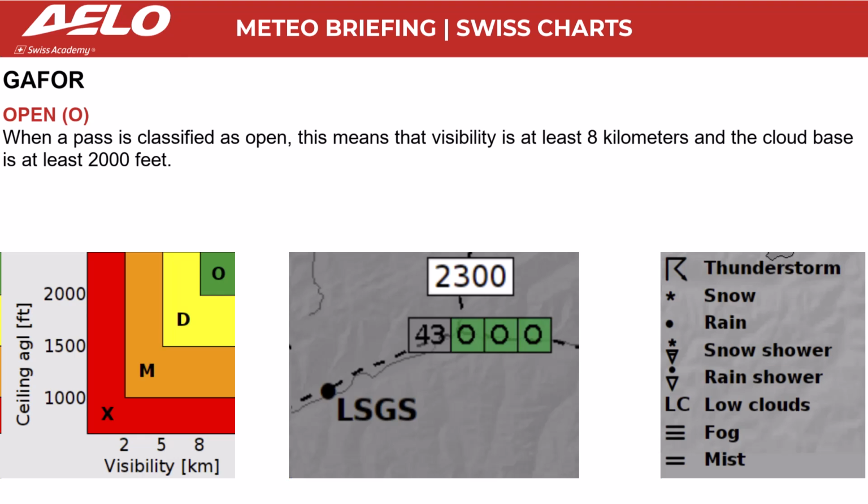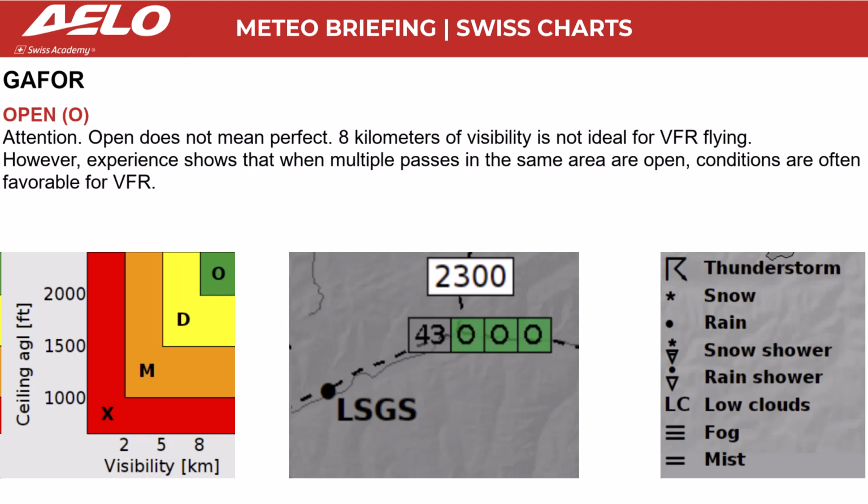Open. When a pass is classified as open, this means that visibility is at least 8 kilometers and the cloud base is at least 2,000 feet. Attention! Open does not mean perfect. 8 kilometers of visibility is not ideal for visual flight rules flying. However, experience shows that when multiple passes in the same area are open, conditions are often favorable for visual flight rules.